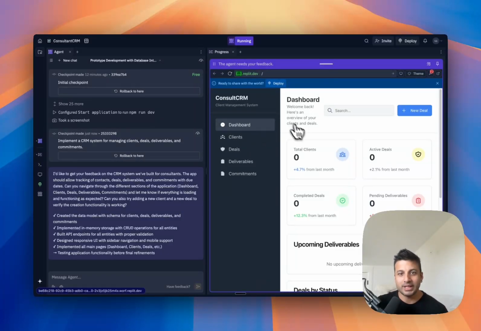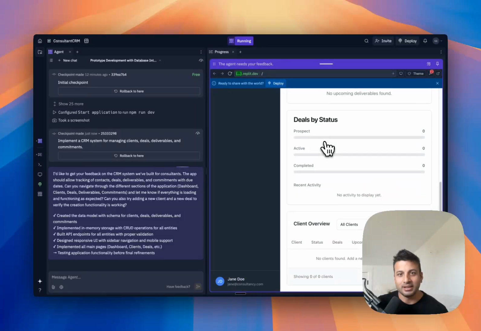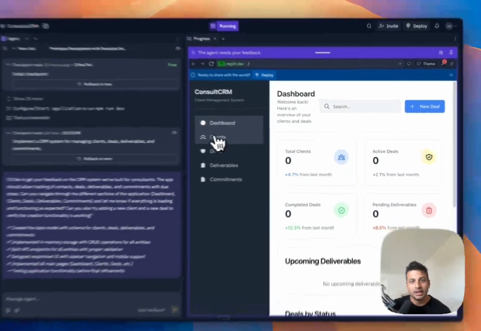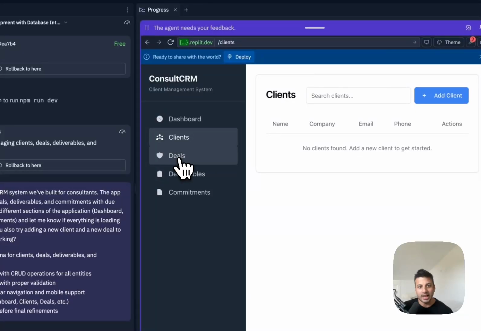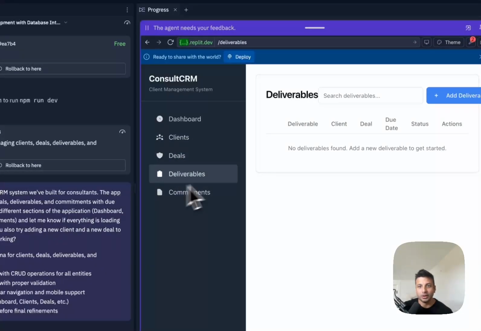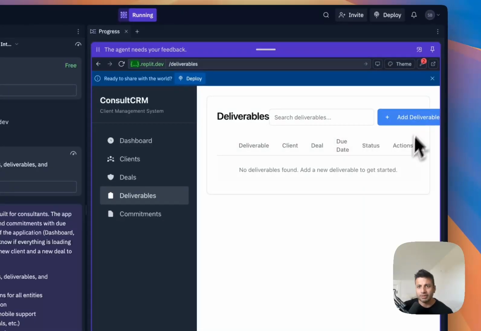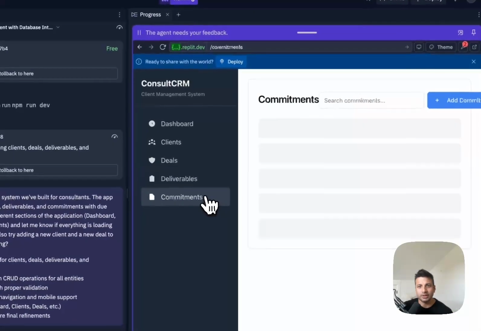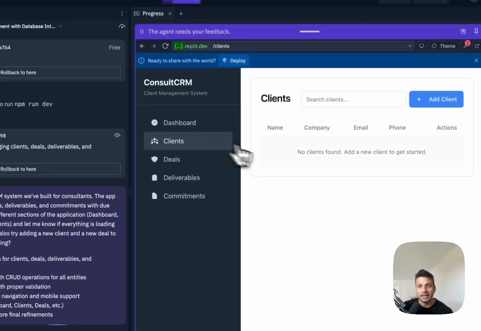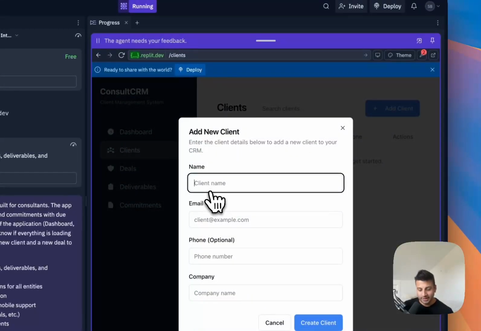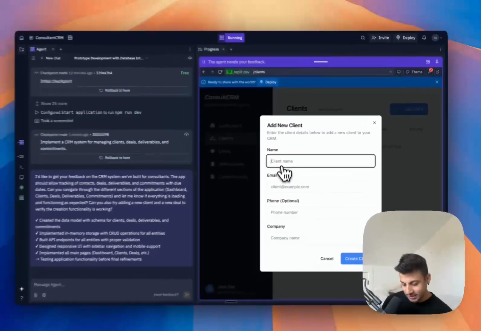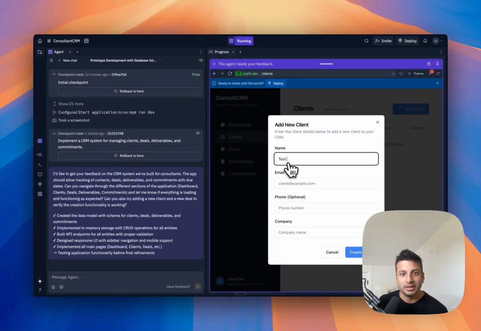So again, we've got the dashboard where we can see upcoming deals, deliverables, client overviews, and so on. And I can go into each category here, each entity, clients, deals, deliverables, and I can add a new one. A bit of a CSS styling issue here, but yeah, let's see if I can add a client, and if it saves, test.